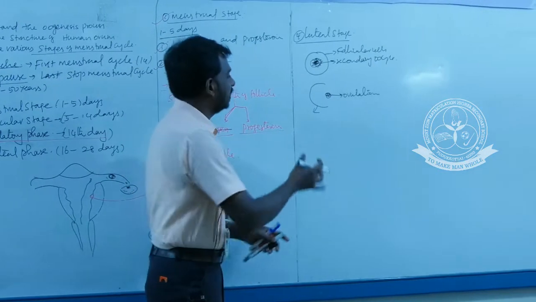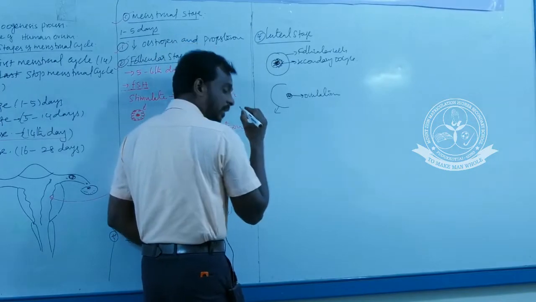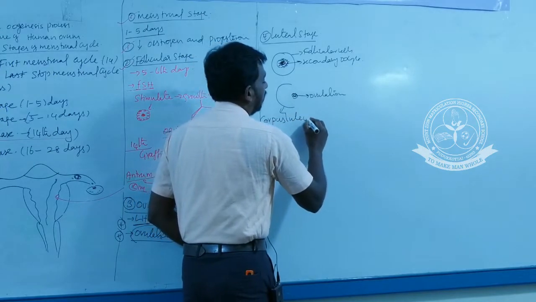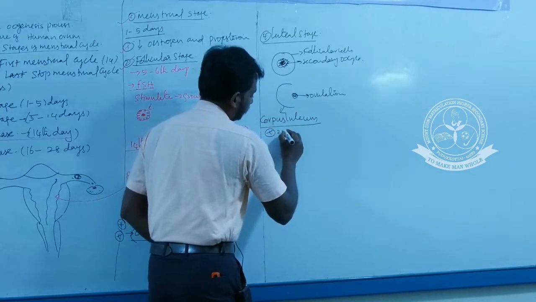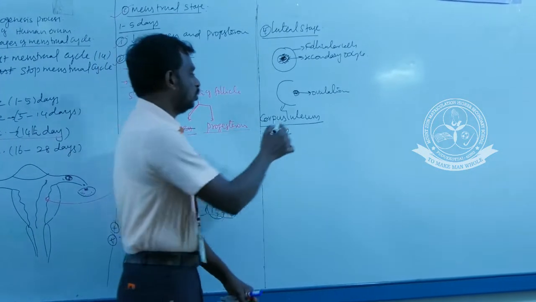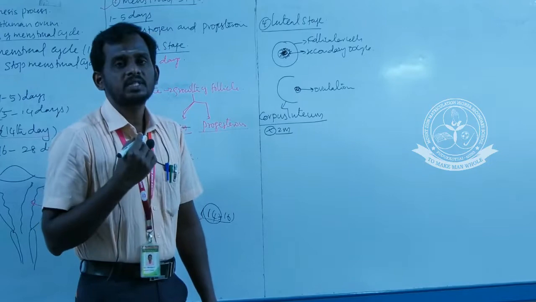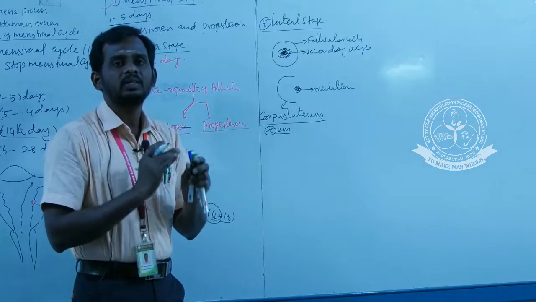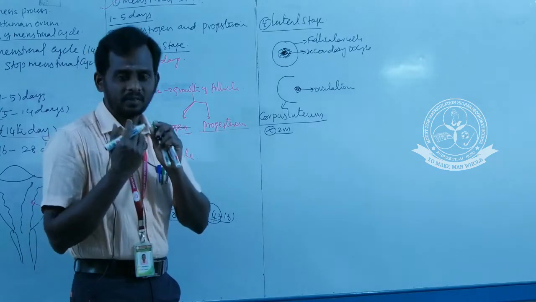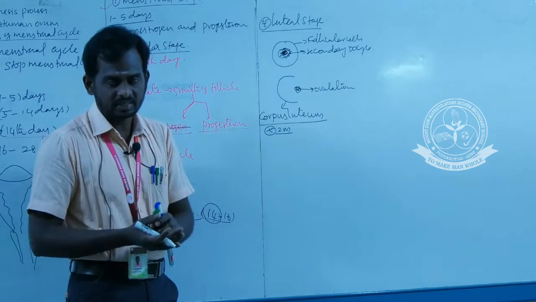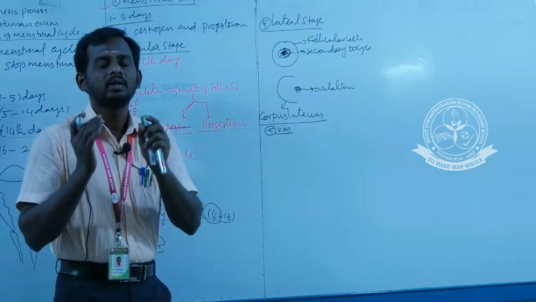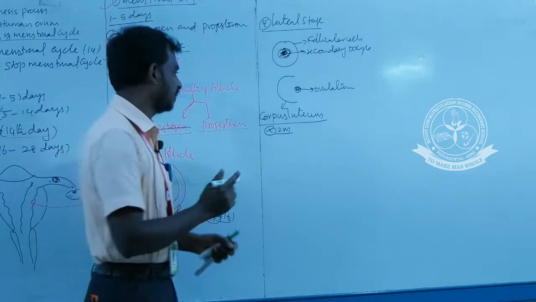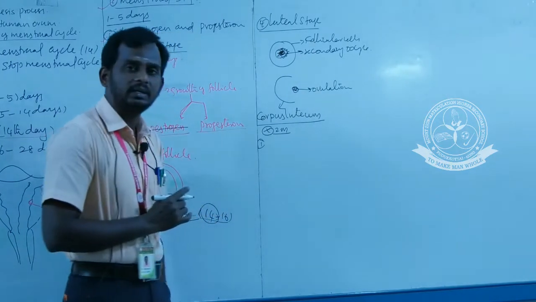After the ovulation the empty follicles are transformed into a temporary endocrine gland. This temporary endocrine gland is called corpus luteum. It's an important 2 mark question. Define corpus luteum. So corpus luteum is a structure which is formed during the luteal phase. It is a structure formed from the empty follicle. That means after the release of ovum from the follicular cells, the empty follicles are transformed into a temporary endocrine gland. This temporary endocrine gland is called corpus luteum. This corpus luteum plays a major role in pregnancy.